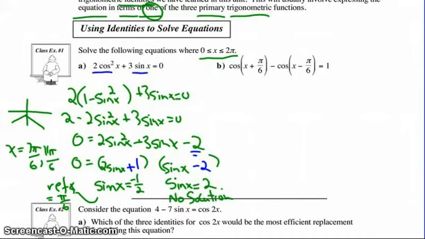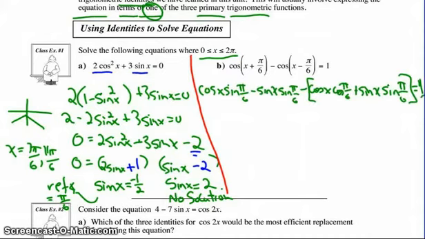Okay. We look at question B. In question B, you look at that and, well, you do have one variable, but you have these sums and differences, and you can't simply get sine is a half or so on. So again, look at your tools. What tool do you have to rewrite that? Look at your formula sheet and rewrite that with the tools you have. So in question B, as we rewrite that with the cosine sum and difference identity, that's the equation we now have. We look at that carefully and we see what we can do with that.